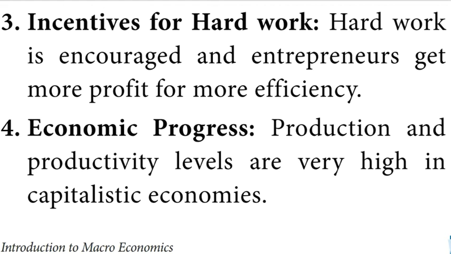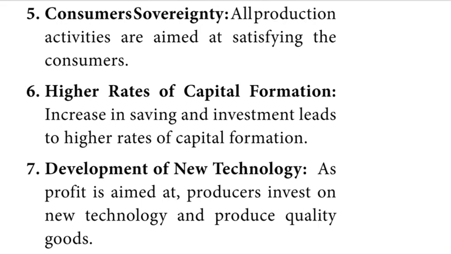Fourth, economic progress. Production and productivity levels are very high in capitalist economies. Fifth, consumer sovereignty. All production activities are aimed at satisfying the consumers. Sixth, higher rate of capital formation. Increase in savings and investment leads to higher rate of capital formation. Seventh, development of new technology. As profit is aimed at, producers invest in new technology and produce quality goods.